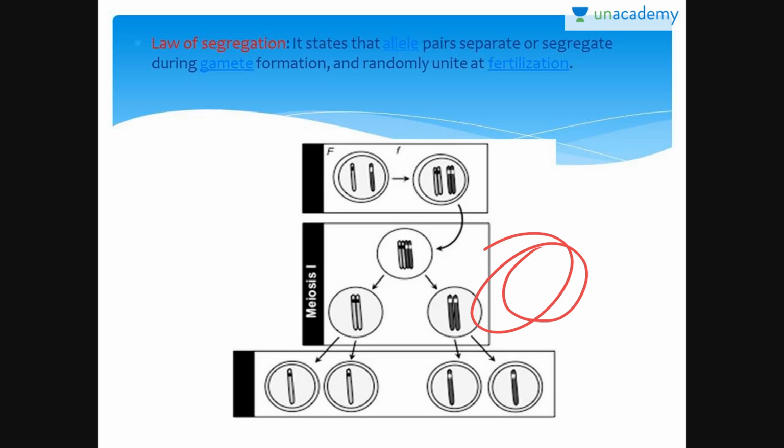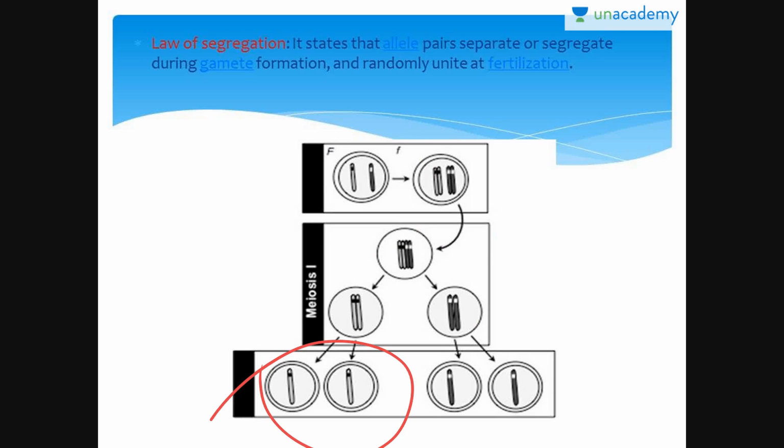So the parents contain two alleles. During gamete formation, the factors or alleles of a pair segregate or separate from one another. The homozygous parent produces all gametes that are similar, that is, containing the same type of allele, whereas heterozygous parents are like different parents. So here, if we see, these are hetero, these are homo here. So they produce two kinds of gametes, each having one allele in equal proportion.